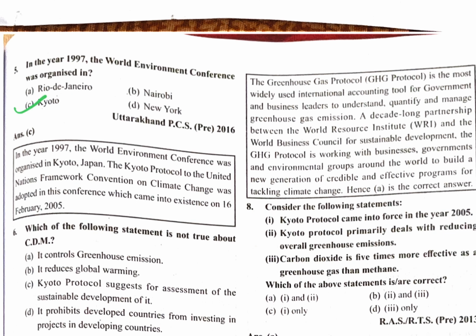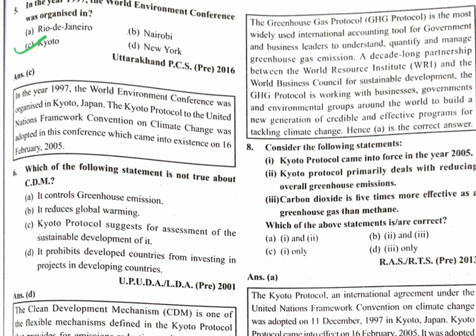Here, which of the following statements is not true about CDM, the Clean Development Mechanism? It controls greenhouse emission. No. It reduces global warming. No. Kyoto Protocol suggests the assessment of its sustainable development. No. It prohibits developed countries from investing in projects in developing countries. That is CDM, Clean Development Mechanism.